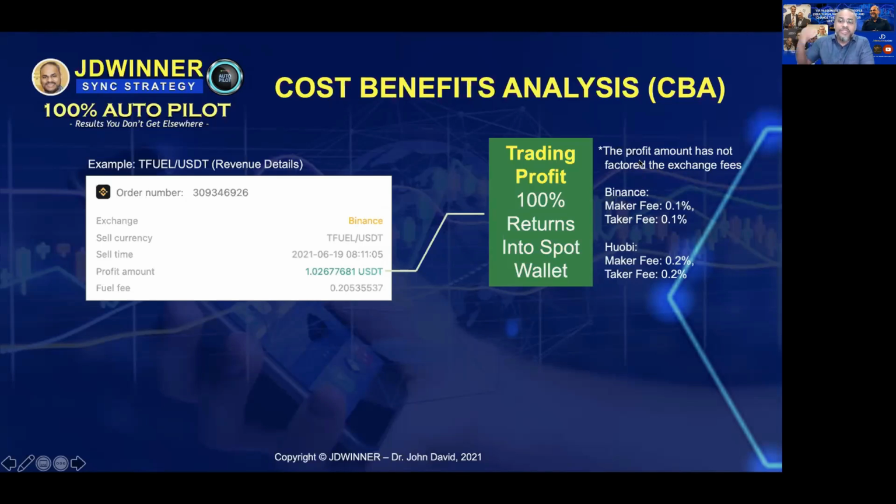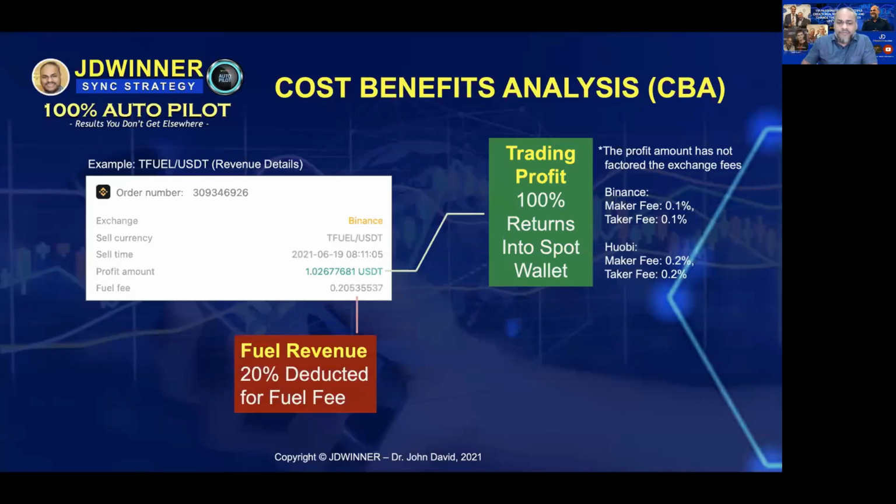So you have to deduct those. And where do you see this? I will show you very, very shortly. You'll be able to see it because all the trading is taking place in Binance. So under the spot order in Binance, you'll be able to see the details of the fees and so on. So I just want you to understand first how this whole thing works.